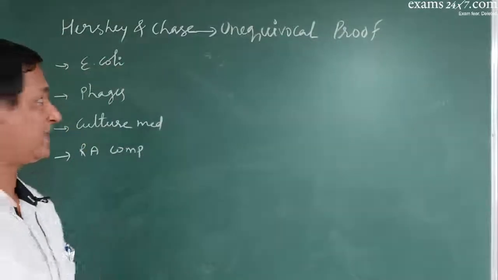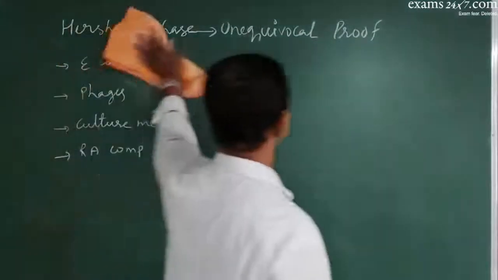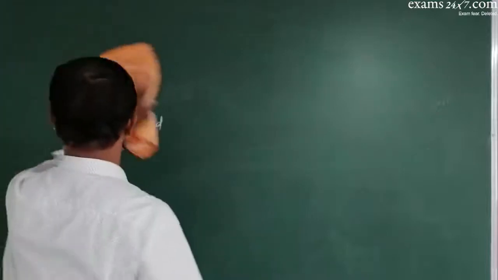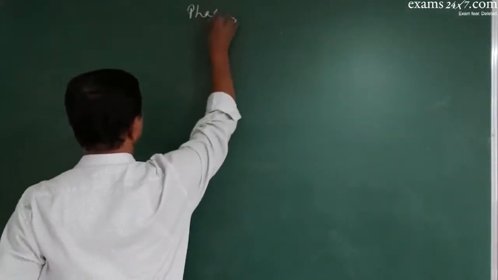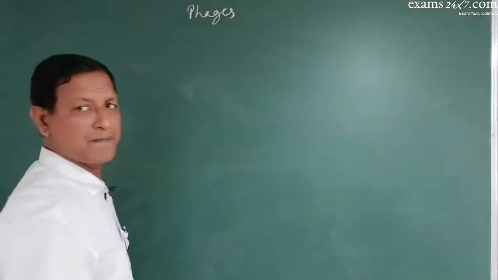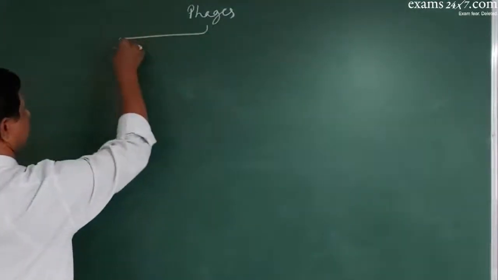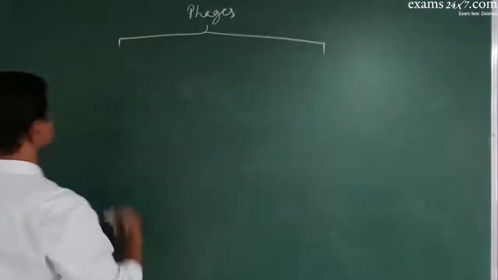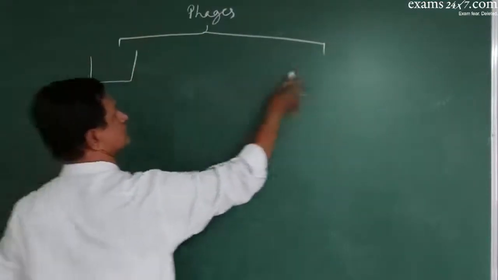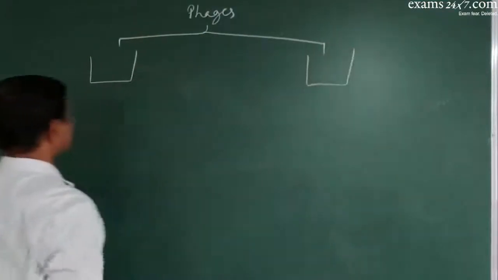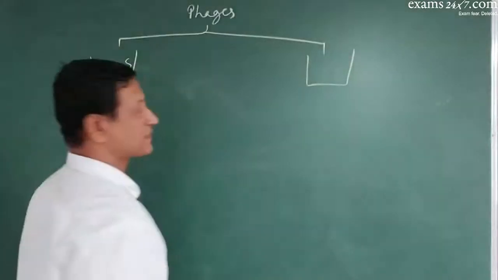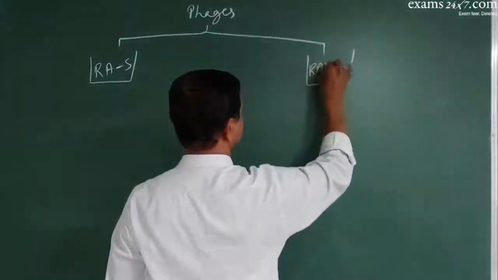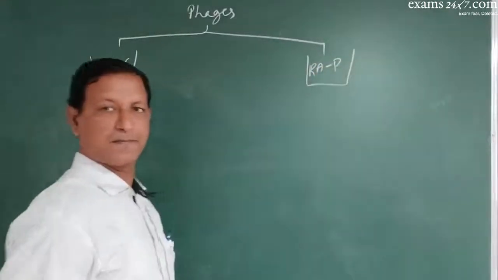So initially what they did was, they introduced the phages into two culture media. One culture medium with radioactive sulfur, the other culture medium with radioactive phosphorus.